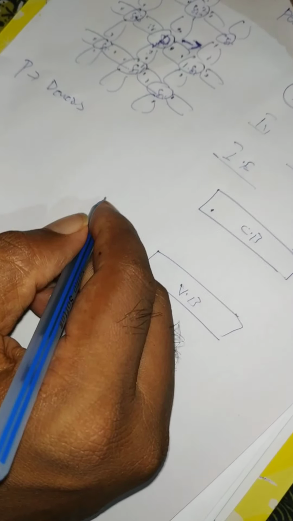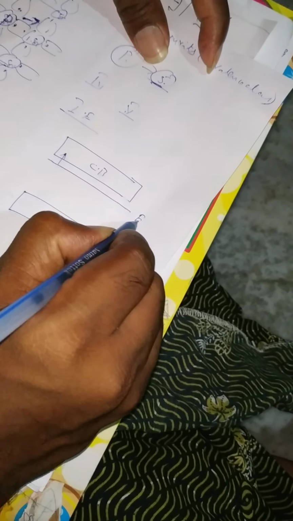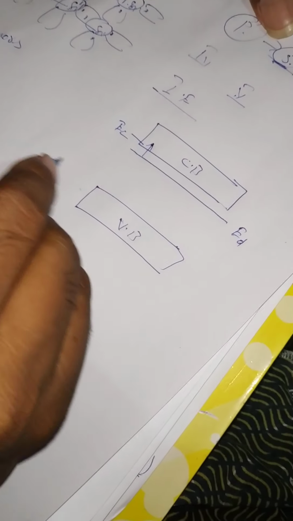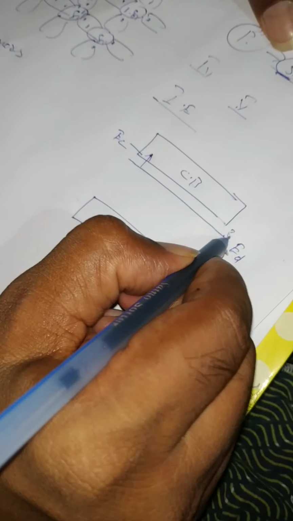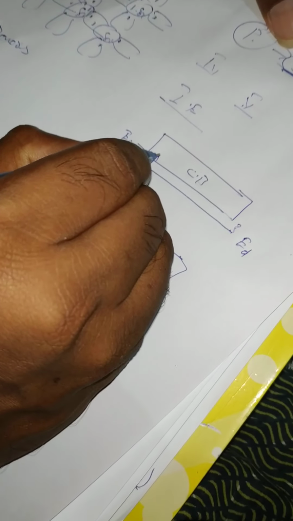Now coming to the donor energy level: we supply only a small amount of energy, the ionization energy, and the phosphorus atom promotes its electron to the conduction band. So the donor atom's energy level lies very close to the conduction band edge. This small energy, equal to the ionization energy, is enough to create a free electron.